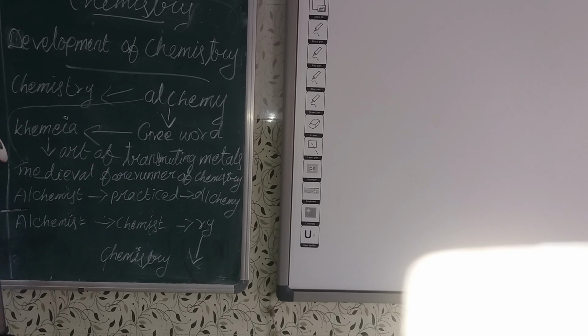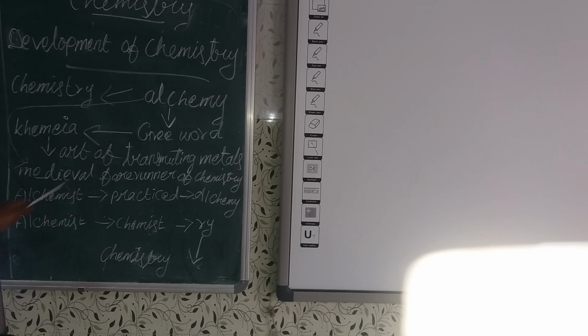So the next one, alchemist. Who is alchemist? Okay, first we see who is a scientist. Why are we calling them scientists? They practice, they research something, they are finding new things. So we are calling them scientists. They practice something about the science, so we are calling it chemistry.